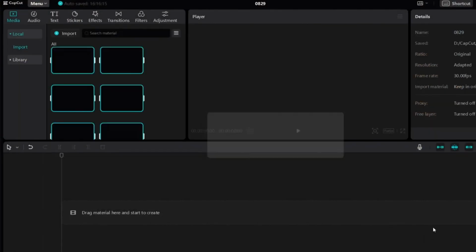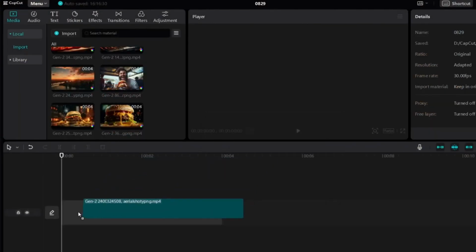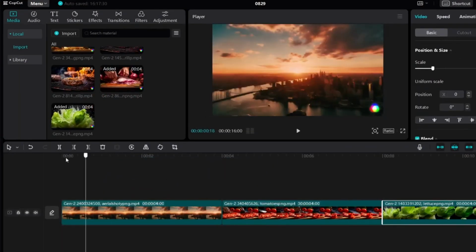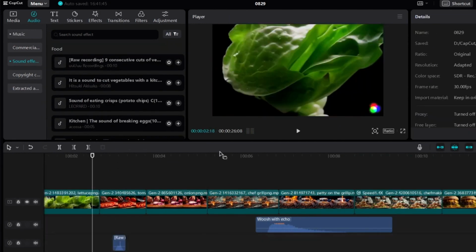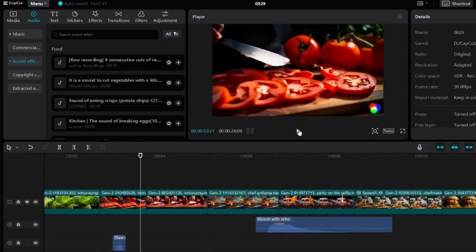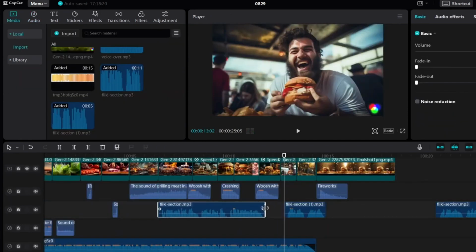Arrange the videos on the timeline according to the script, and in the audio section, go to Sound Effects, and you will see the food section here. Select the sound effect for your scene like chopping, sizzling meat, etc. Add these sounds to the timeline. Add some transitions, the background music, and the voiceover that we created with Fleeky.